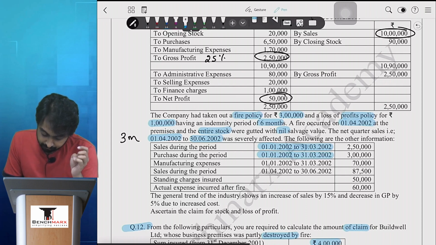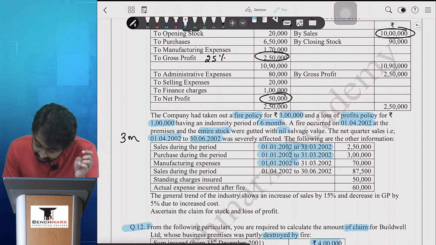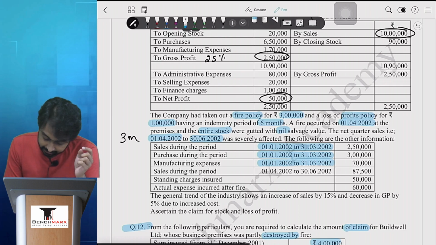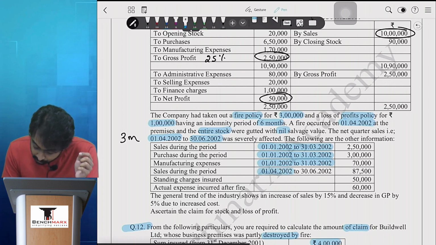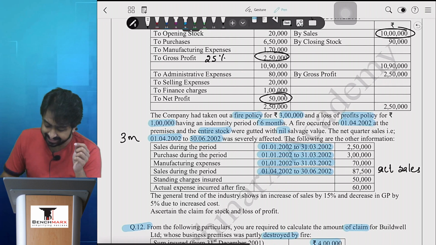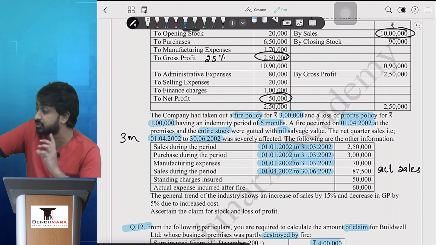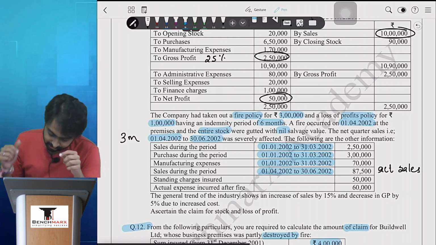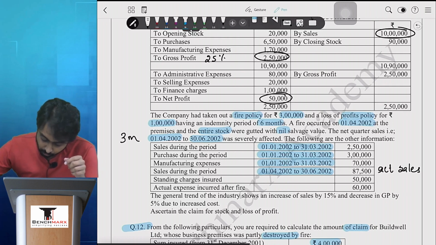ठीक है. Then you got manufacturing expenses 1st Jan to 31st March 70, and sales during 1st April to 30th June. Can I say this is my actual sales? This is my actual sales. Can I say this is the actual sales in my dislocation period? बताइए. Yes, ठीक है, कंफर्म हो चुका है. Then we have got standing charges insured. ये अपने को काम आएगा.